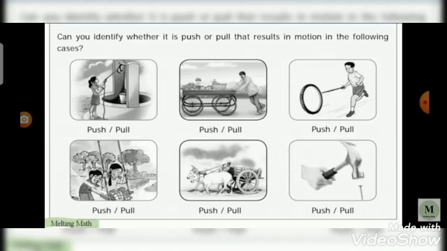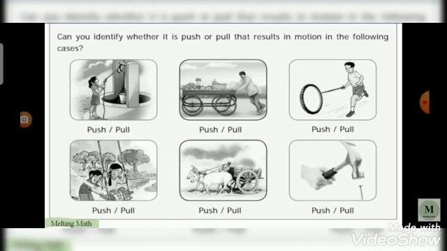Next one, the third picture is the boy hitting the wheel. Here, yes, push. The boy pushes the wheel. Push is the answer. Next one, the girl is swinging on the swing. Here, the boy pushed the swing. Yes, here push is the force.